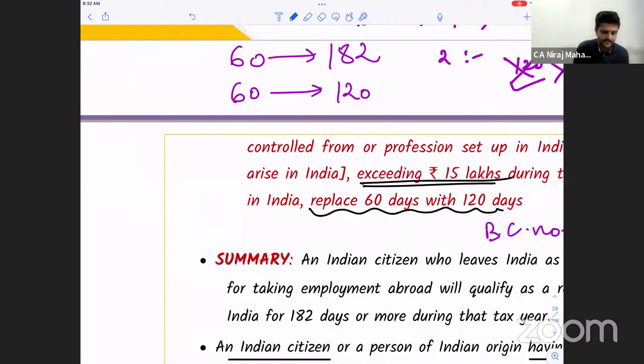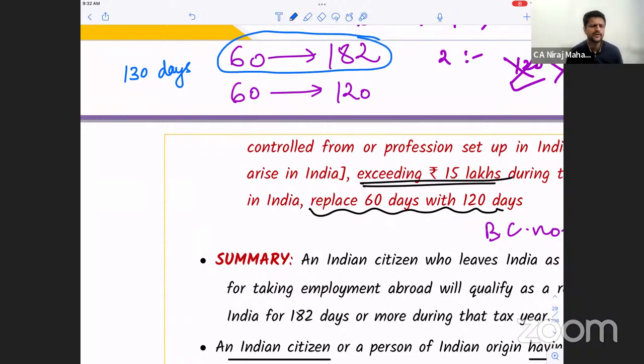What I'm trying to say is, pay attention. If a person stays in India in the current year for 130 days, whether he comes to visit or whatever, then as per what we had learned before, he was not a resident. Clear or no? Because basic condition number 2 also had been converted into 182 days. Remember that, all of you? But now what we are going to learn is, if he stays for 130 days, then this basic condition number 2 can be applicable. Yes or no now? Understood?